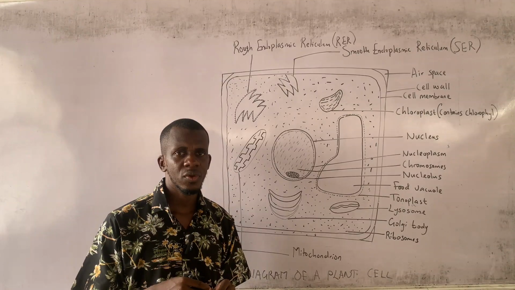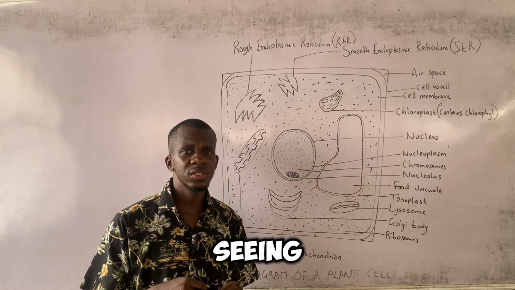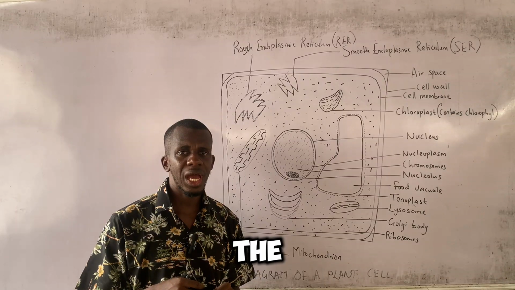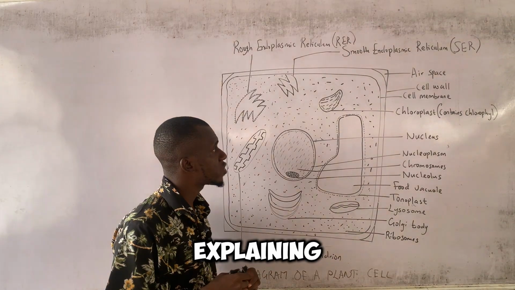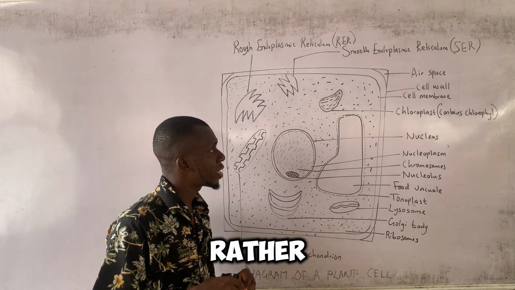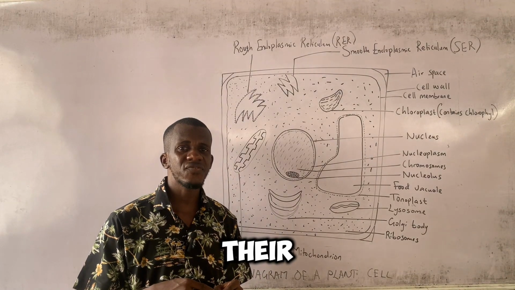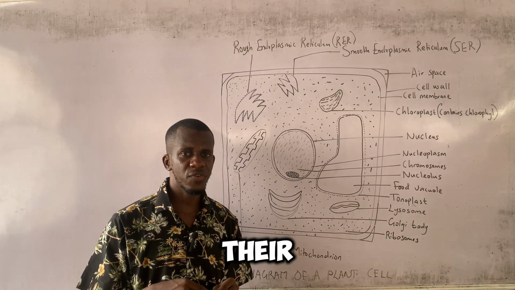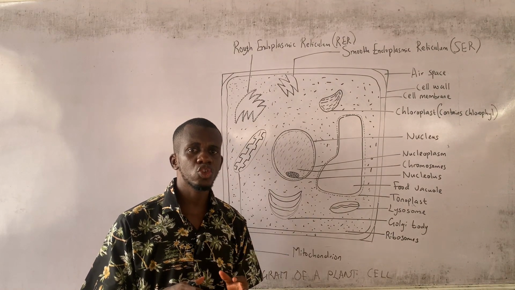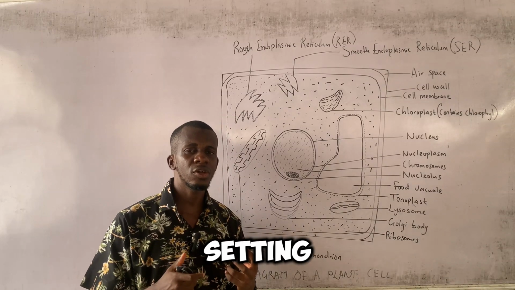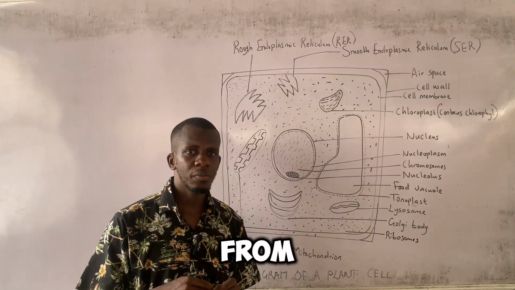Excellent. Okay? So, shortly after now, you will be seeing the diagram of the animal cell, and I will be teaching us about cell organelles and their functions, and also the name of the membrane surrounding a setting of them. I'll be talking about it in any moment from now.